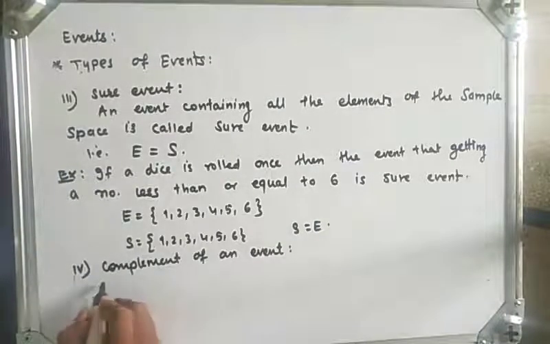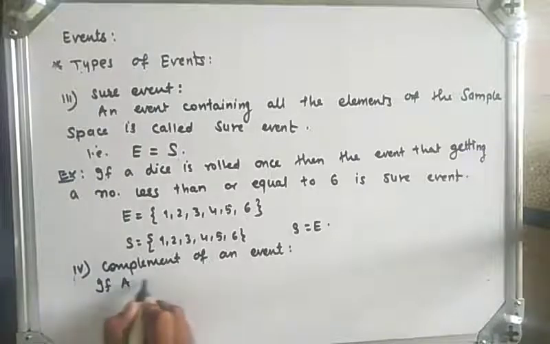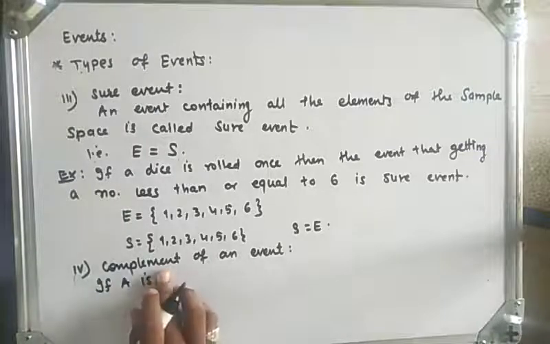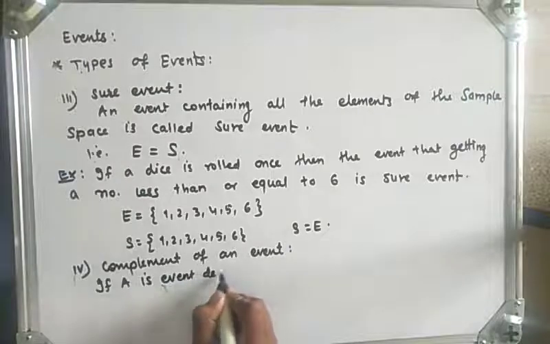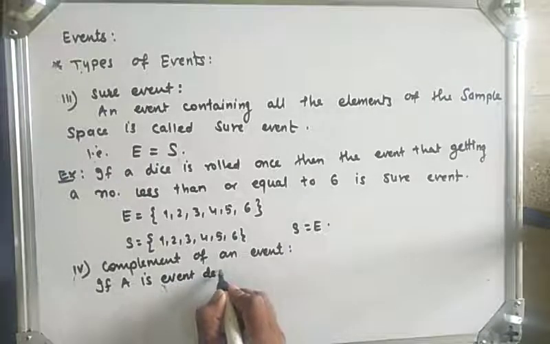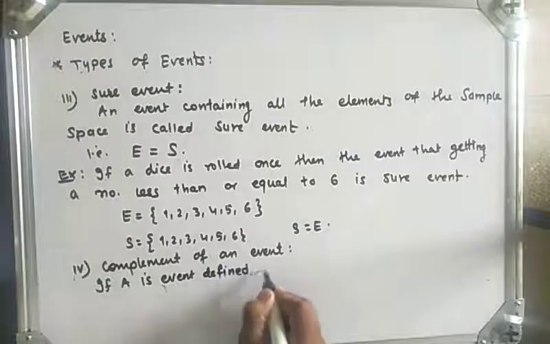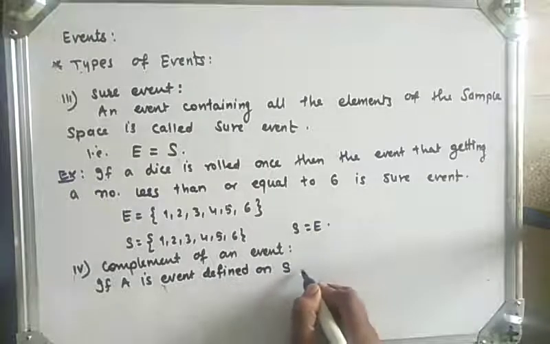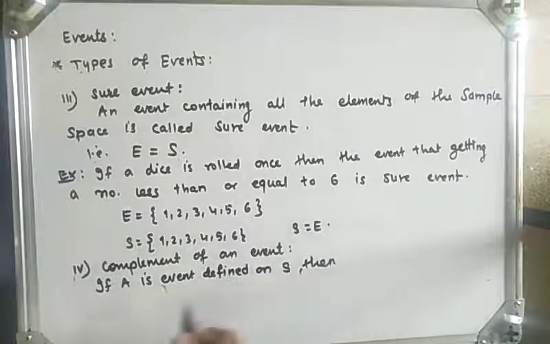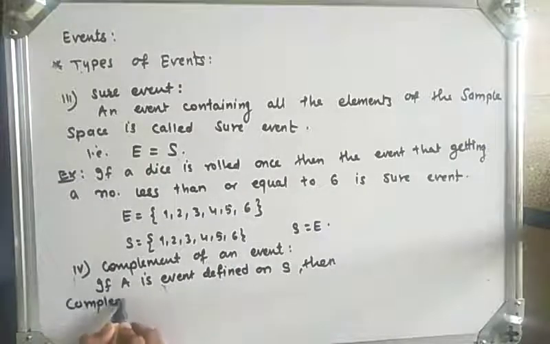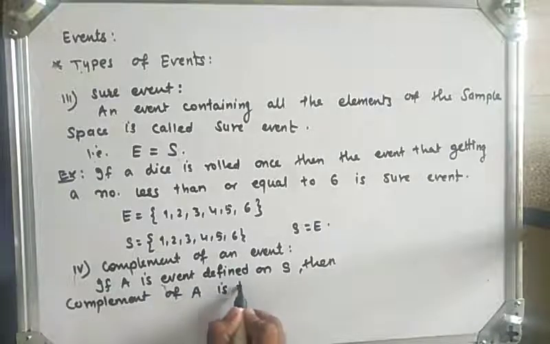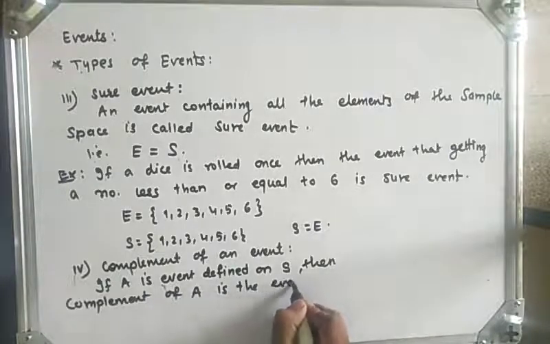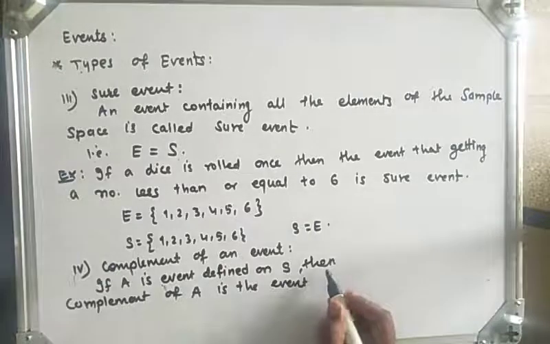If A is an event defined on sample space S, then the complement of A is the event which contains all the points